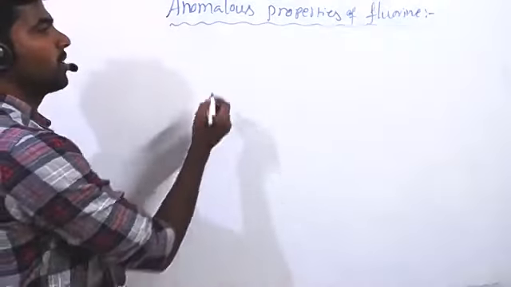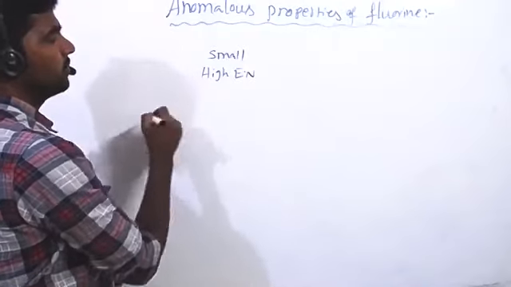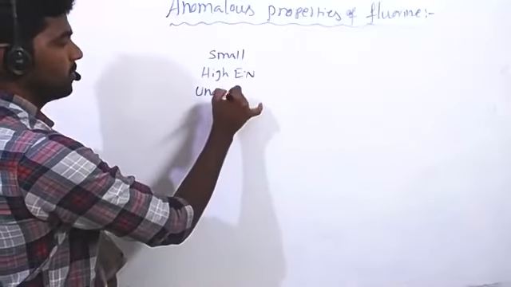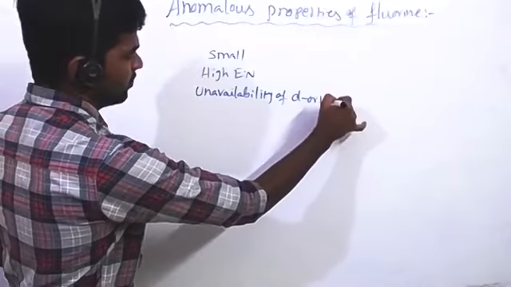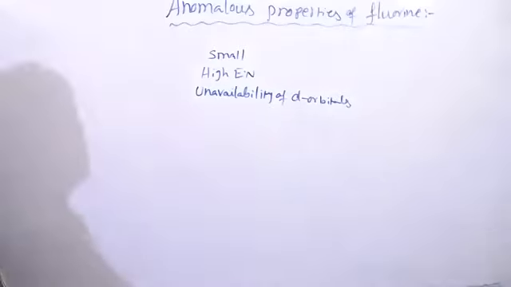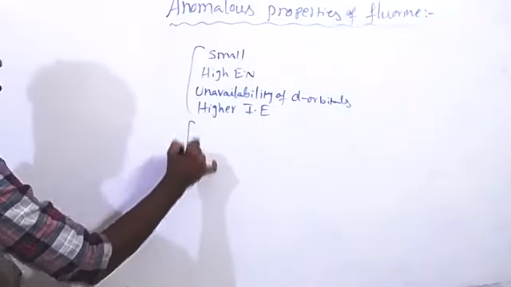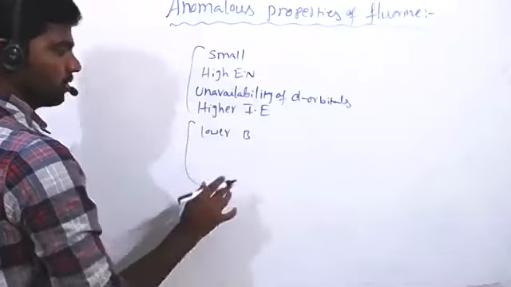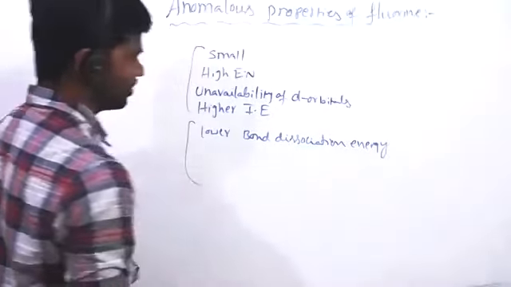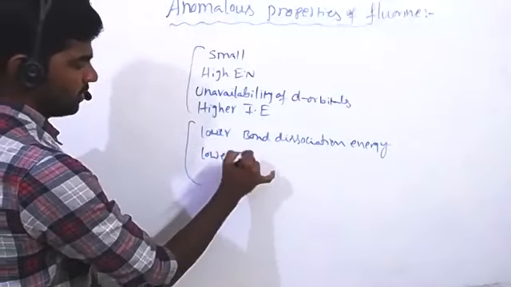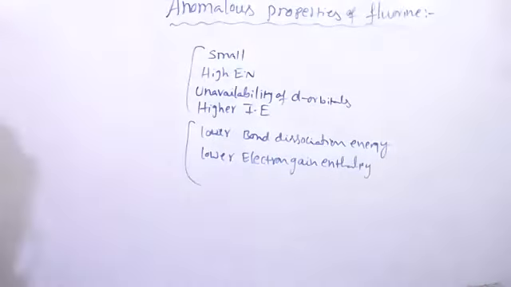So fluorine shows anomalous properties, and the reasons are its small size, high electronegativity, unavailability of d orbitals, higher ionization enthalpy, and some others: lower bond dissociation enthalpy, compared to chlorine and bromine, and lower electron gain enthalpy. We will now see what the anomalous properties are.